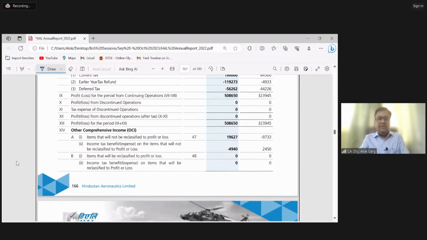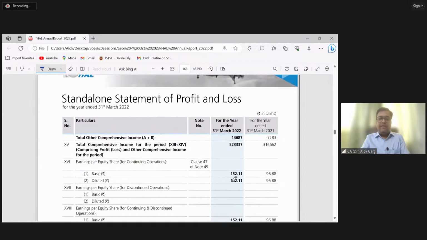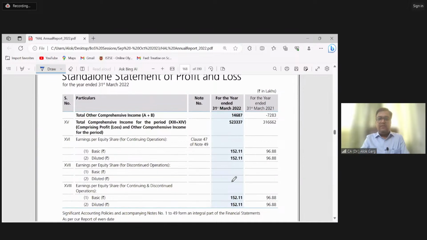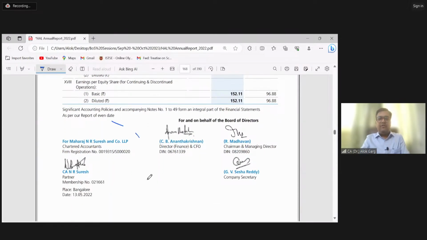They also have given a separate section, which is other comprehensive income. This is a new section in Indian accounting standards. This section was not there in the earlier framework, right? So you can see that there is other comprehensive income, okay, which is given in this. And again, this statement of profit and loss is signed by the auditor and the board of directors.